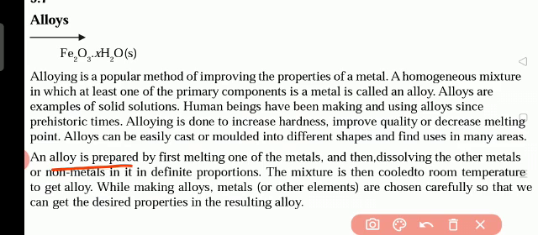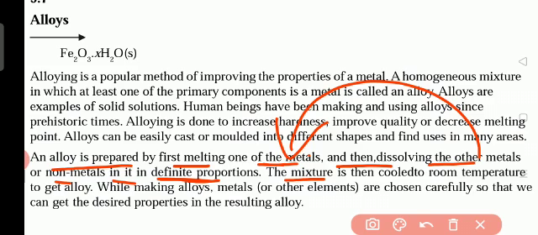An alloy is prepared by first melting one of the metals and then dissolving the other metals or non-metals in it in definite proportions. How to prepare the alloy? First we have to melt the metal, and in this metal another metal is dissolved. Definite proportions means an exact mixture, exact measurement. Then the mixture is cooled to room temperature.